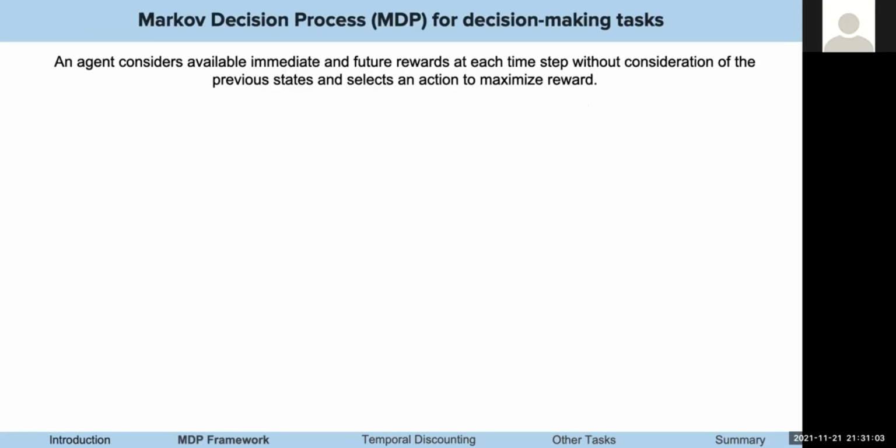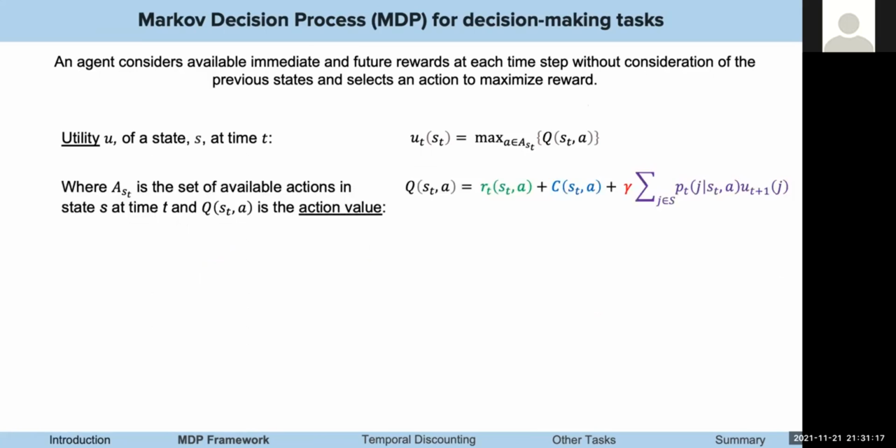We can model some decisions in reinforcement learning as Markov decision processes. In this model, an agent considers all available actions at each time step in a particular state and selects an action to maximize reward over the entire episode. The utility of a state S at time t is defined by this equation and is maximizing over all action values in that state. Each action value is a function of the immediate reward, cost, and potentially future possible rewards that can also be discounted. This is where the trade-off between immediate and future rewards comes in.